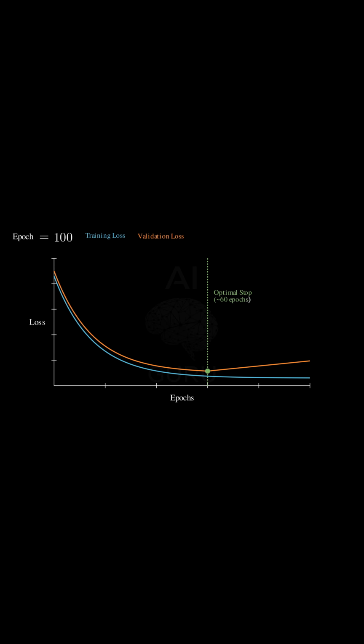It's fast to implement, but it gives you zero guarantee of efficiency or quality. You might stop just before finding a much better minimum, or you might stop long after you started overfitting. It's an administrative stop, not an intelligence-driven one.